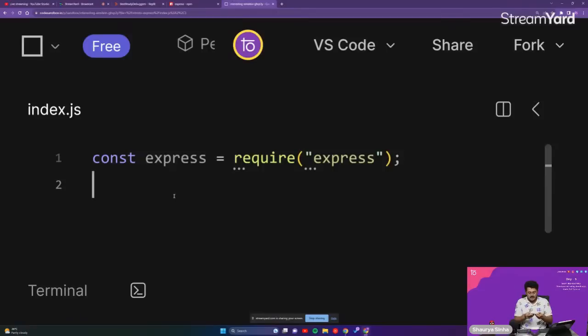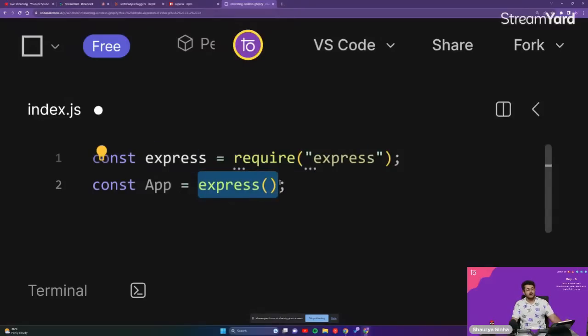So what we call an application built out of Express is an app. Okay, we call it an app, guys. An application built using Express is called an app. So we will create another const, const app is equals to express call. So whatever Express basically contains, all the modules and everything, we can now refer to it as app, guys. Instead of writing Express and then brackets every single time, we can directly write app from now onwards.